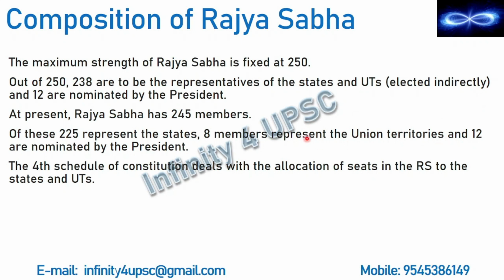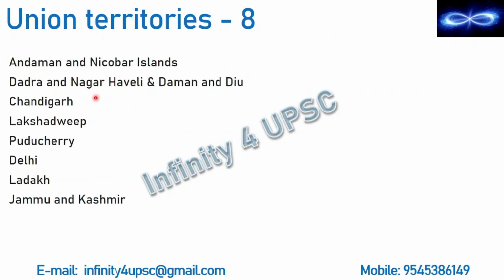Now since we have already discussed union territories, we will just have a look at them. So we have 8 union territories. Earlier we had only 7 union territories. Now we have 2 more. One is Ladakh, second Jammu and Kashmir. So now Jammu and Kashmir is not a state. Instead, it is a union territory and it has been divided into 2, Ladakh and Jammu and Kashmir.